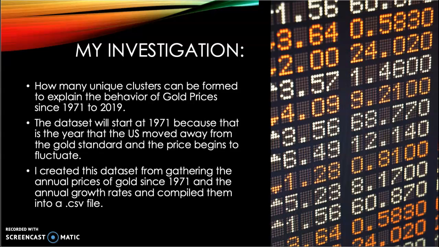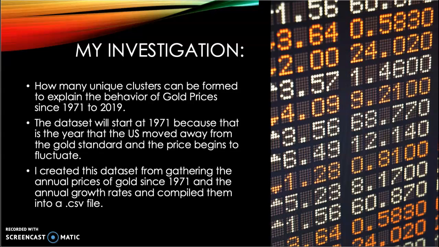This data set starts in 1971 because this is when the United States moved off of the gold standard and the price of gold began to move accordingly because it was no longer set by the US government. For example, in the 1960s, the United States government set the price of gold at $35 and it stayed constant. I created this data set using Bloomberg data, using the price of gold when it closed every year from 1971 to 2019, and the growth rate of metal price of gold per year.